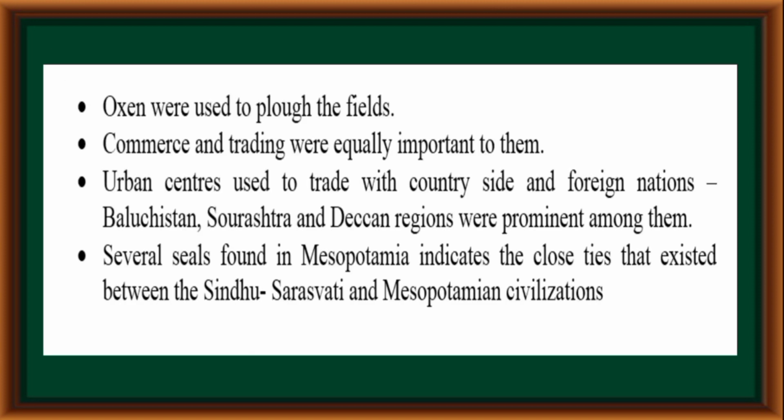Oxen were used to plough the fields. Commerce and trading were equally important to them. Urban centers used to trade with countryside and foreign nations. Balochistan, Saurashtra, and Deccan regions were prominent among them. Several seals found in Mesopotamia indicate the close ties that existed between the Sindhu Saraswati and Mesopotamian civilization.